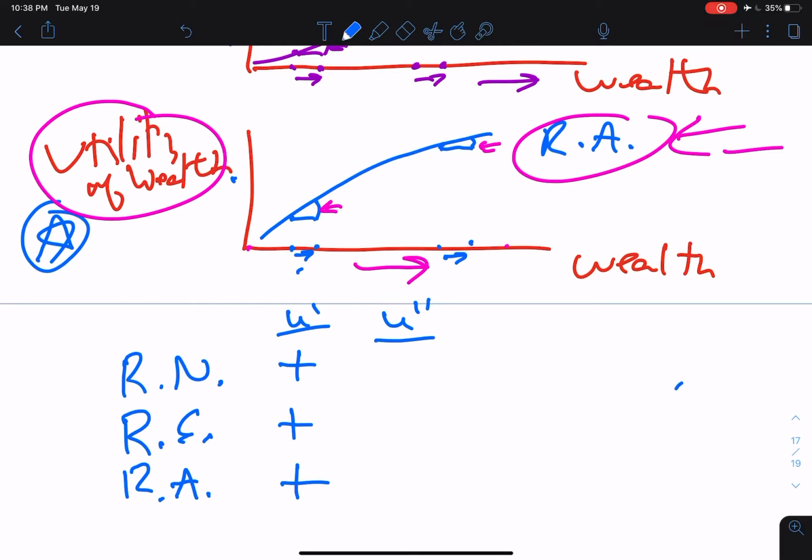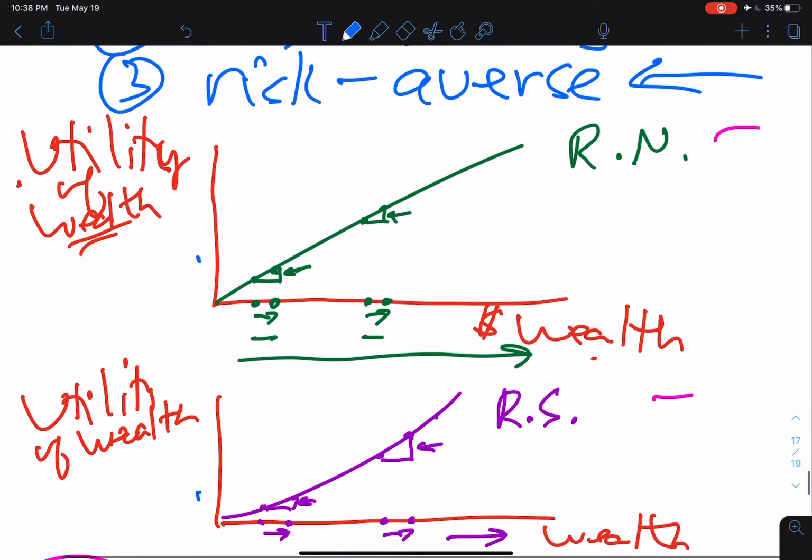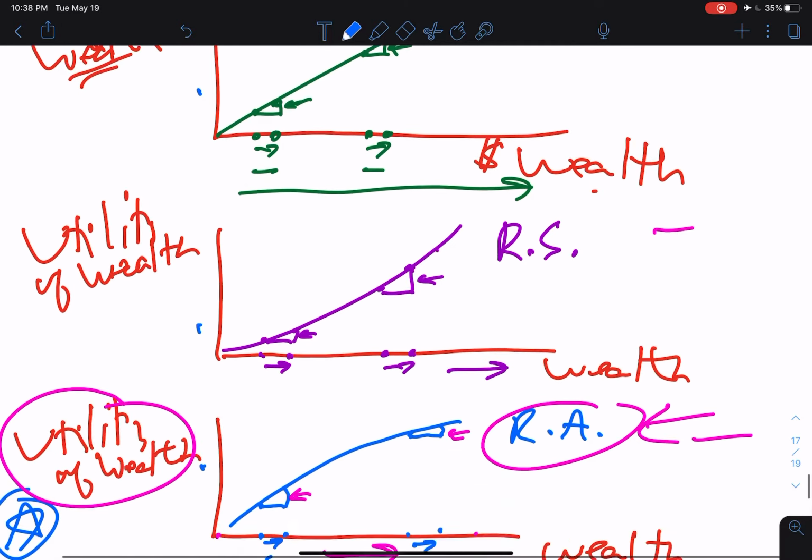Okay, U prime is just the change in utility associated with the change in wealth. And now here we have the second derivative. Okay, let's look at it. Well, we see for the risk-neutral investor that's a straight line.